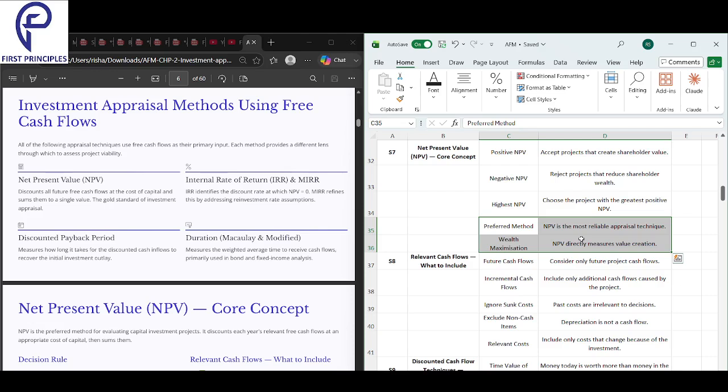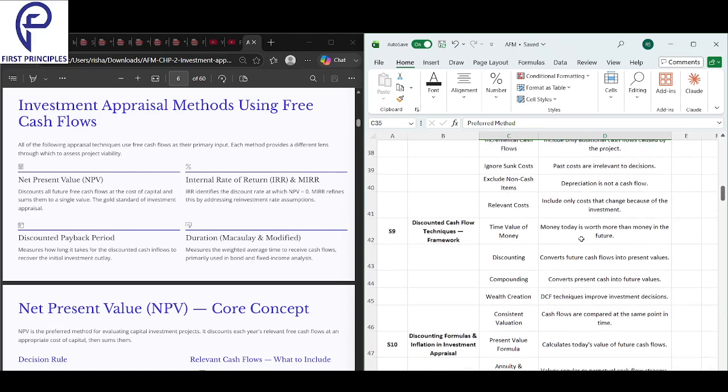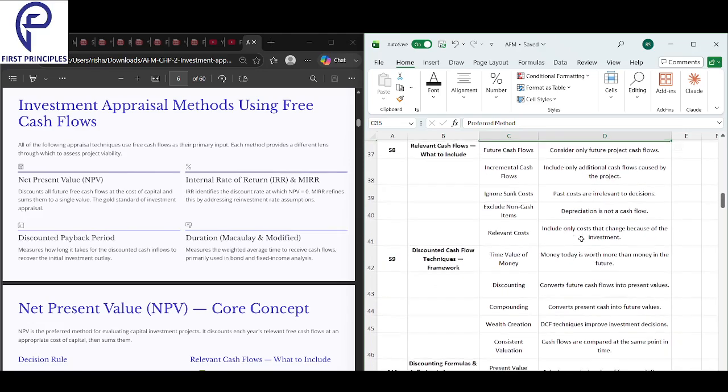So we got an understanding about positive NPV, negative NPV, highest NPV, the preferred method, and wealth maximization. That is all about the NPV core concept. It's the most preferred method because it directly measures the wealth creation, how much wealth is created.